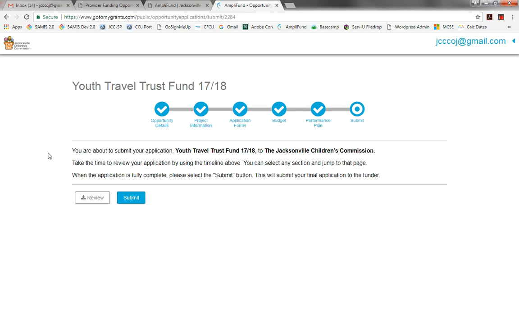Now then, we get to the end of the application process. You are about to submit your application, Youth Travel Trust Fund 1718, to the Jacksonville Children's Commission. This will still be applicable even after the reorganization for the Kids Hope Alliance Reform Act. We will take the time to review the application. You can go back and click various circles here to review those documents again. When the application is fully completed and you're satisfied that you have all your documents in there and everything is correct, then we will click the submit button, which is what I'm going to do now.